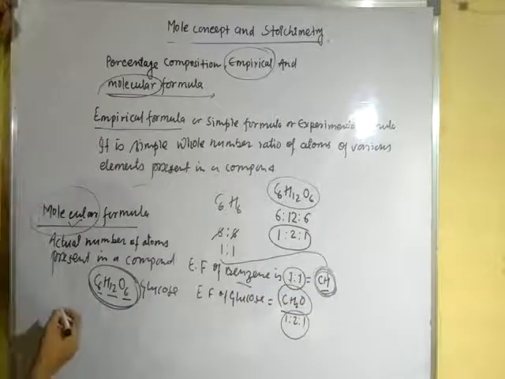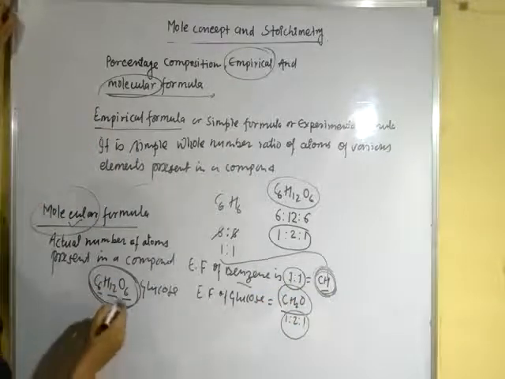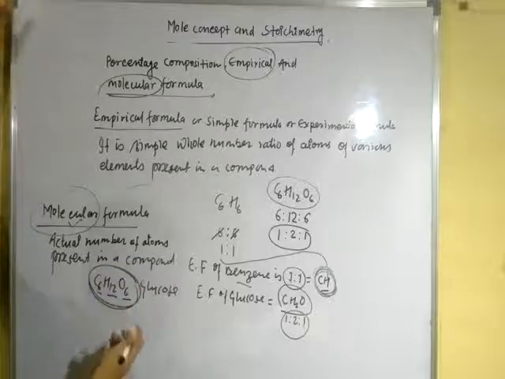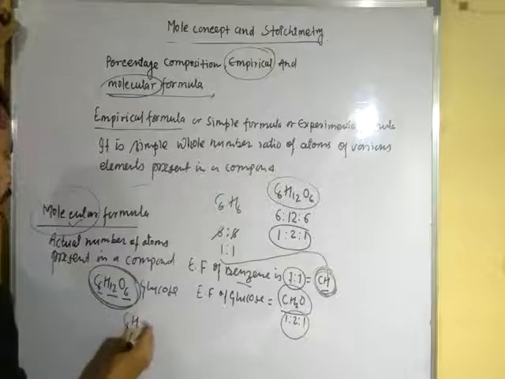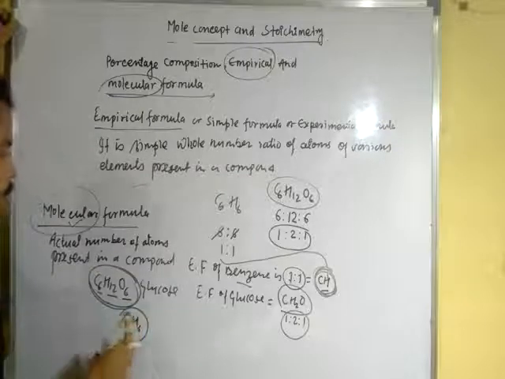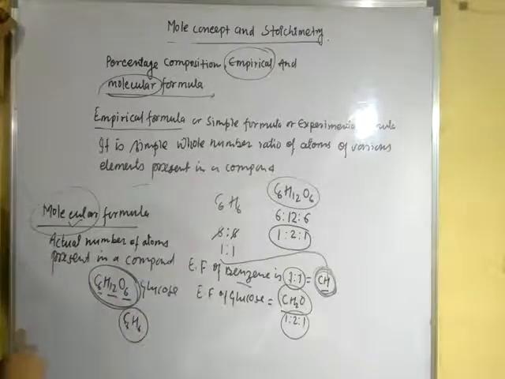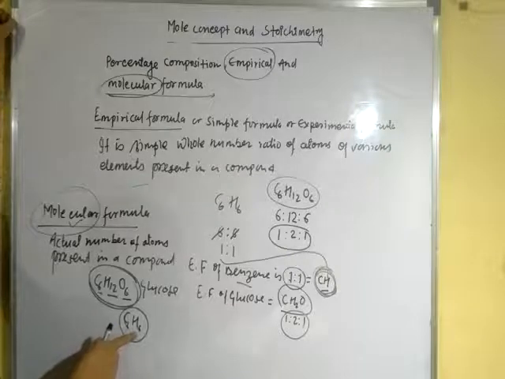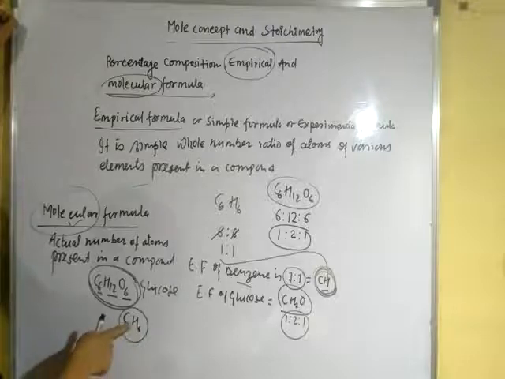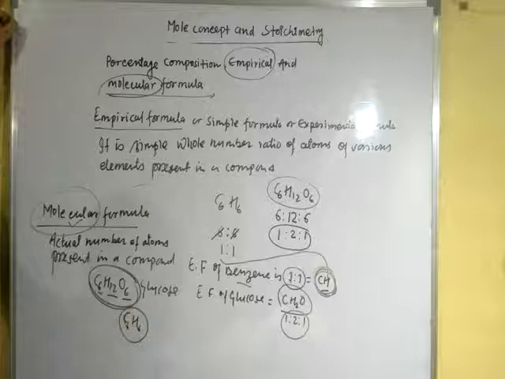Next, suppose we talk about benzene, and the formula of benzene is C6H6. That means it represents the actual number of atoms, and in the case of benzene, 6 carbon and 6 hydrogen are present. This is the actual number of atoms present in benzene.